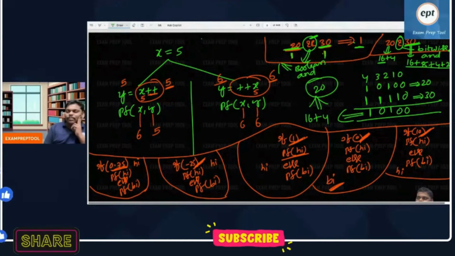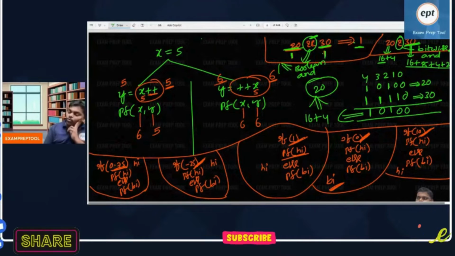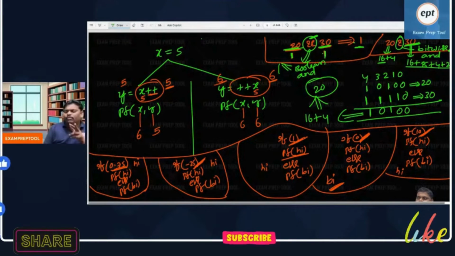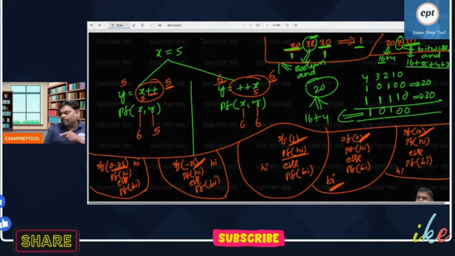The Boolean one is called the relational operator, relational AND, or Boolean AND. One more is bitwise AND. When you say bitwise, you have to go bitwise, which means you have to convert to bits first. But when you say Boolean AND or logical AND, the double AND, there is no need for bits. When you say only a single ampersand, it's a bitwise AND.